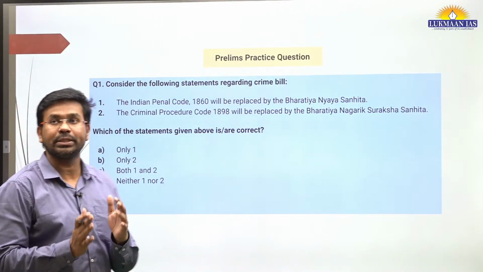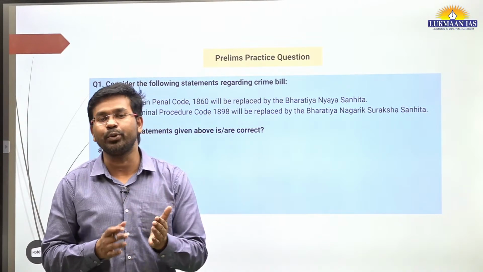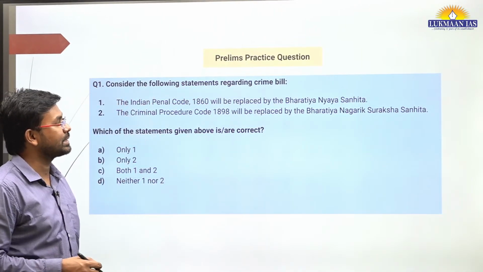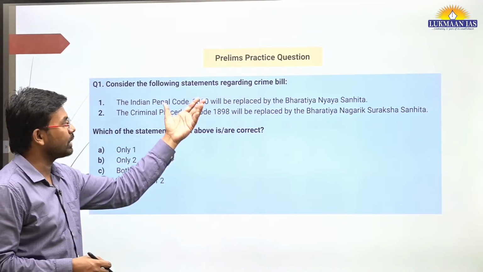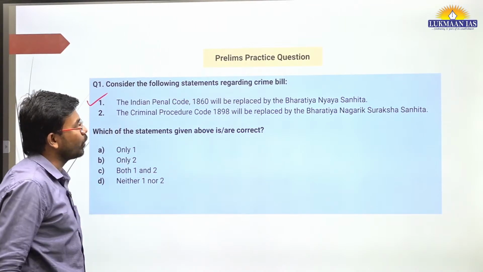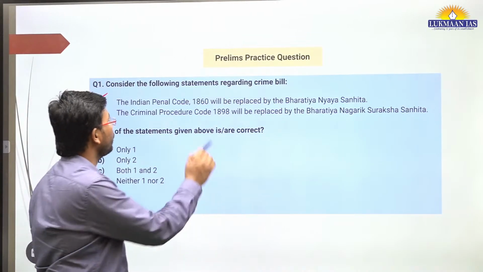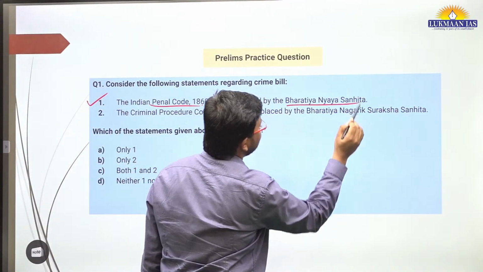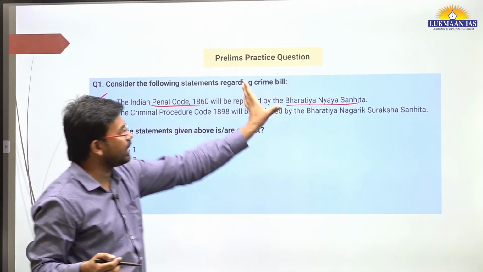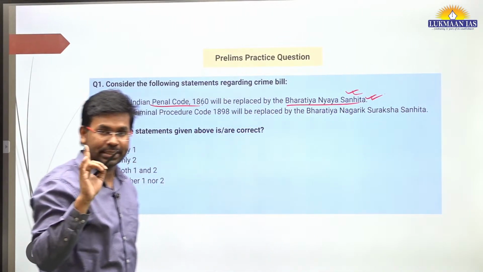So having understood this topic, let us quickly solve a very simple question. This question will help you clarify your understanding related to these bills. It says, consider the following statements regarding crime bills, or the bills that have been introduced in Parliament. One says the Indian Penal Code 1860 will be replaced by the Bharatiya Nyaya Sanhita. This is right. It will be replaced by the Bharatiya Nyaya Sanhita once it becomes an act, once it gets passed.